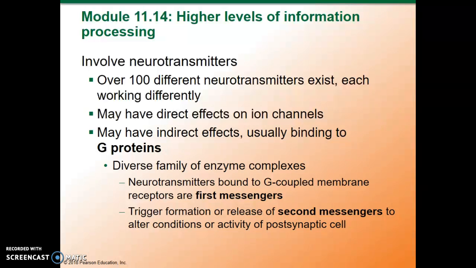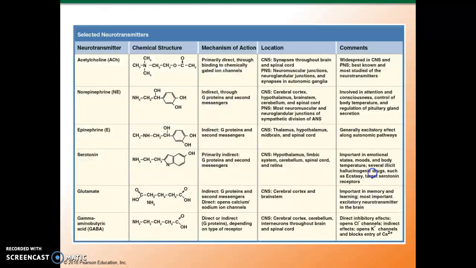The first messenger would then trigger the release of a second messenger, which would alter the conditions or activity of the postsynaptic cell. So rather than opening or closing an ion channel, it will bind to the G protein and act as a first messenger. And we'll see examples of this.